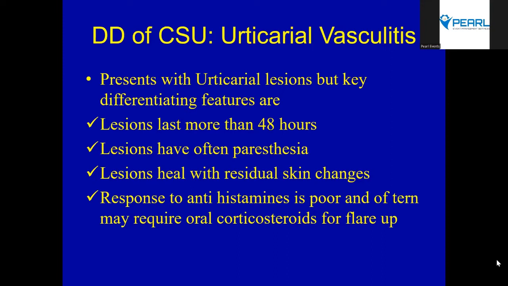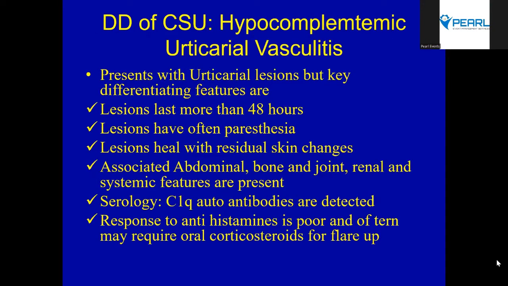So urticarial vasculitis is our number one differential diagnosis. Lesions lasting long, and when they're healing, there are residual skin changes, and the response is not optimal to the traditional treatments we do, and biopsy is the clinching factor here. And there's one more thing, the hypocomplementemic urticarial vasculitis. I was fortunate to see two patients in my urticaria career. So these patients have typical urticarial vasculitis-like manifestations. In addition, they'll have other things as well. Lesions are long-lasting. There's paresthesia. There are residual changes. They have abdominal, bone and joint, sometimes renal and systemic features depending on when you're seeing the patient in the disease course.